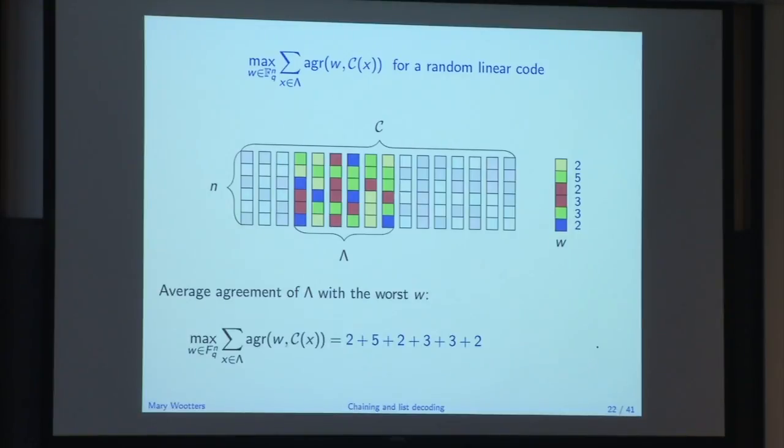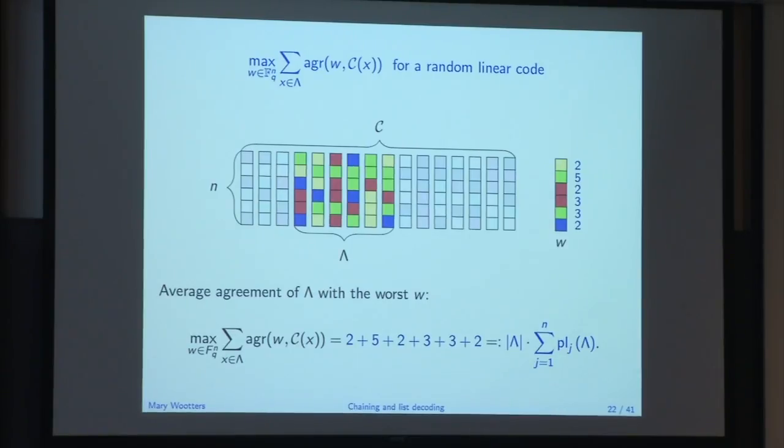Okay. And so this average agreement, this quantity here that we want to bound, well, that's equal to, in this case, 2 plus 5 plus 2 plus 3 plus 3 plus 2, which we can write with some notation as the sum of the size of lambda, which is L, times some notation that I'm introducing, the plurality sub j of lambda.